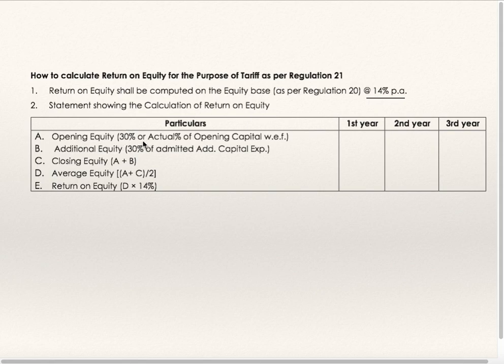Opening equity is 30%, additional equity is 30% of admitted additional capital. Closing will be A plus B, that is opening plus additional. Average will be opening plus closing divided by 2, and 14% of average equity will be return on equity. So the first year's closing equity will be the second year's opening, the second year's closing will be the third year's opening, and so on.